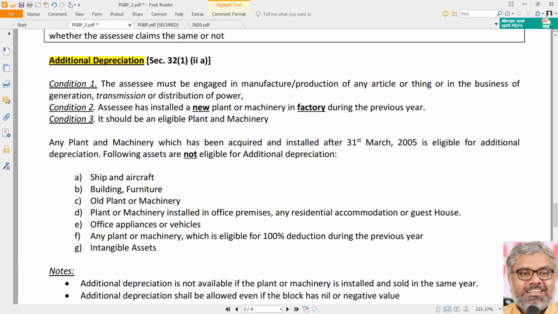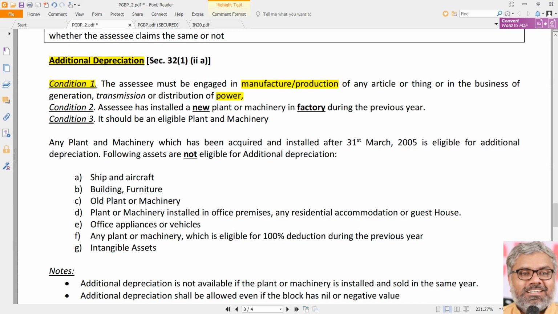Just as an extension of section 32 only, additional depreciation can be claimed by certain types of SSCs. Which type of SSCs? Condition number 1. First of all, the SSC who wants to claim additional depreciation must be engaged in manufacture or production of any article or thing, or in the business of generation, transmission or distribution of power. So power companies, electricity companies, here any company, generation, transmission, distribution of power companies can claim additional depreciation.